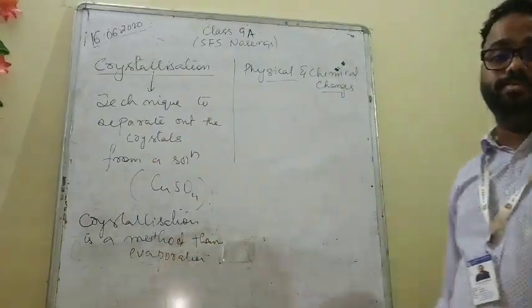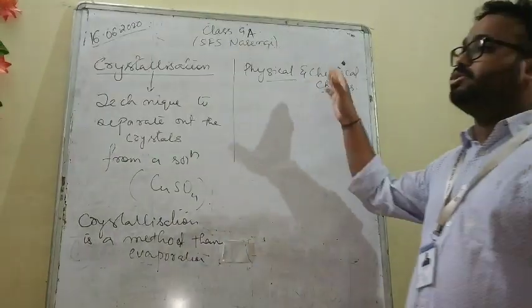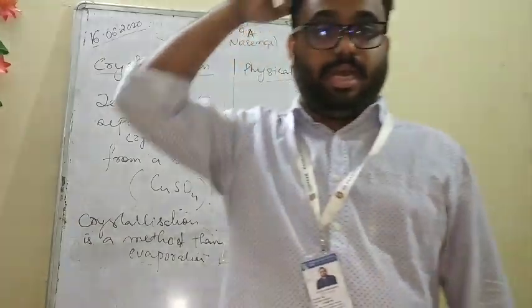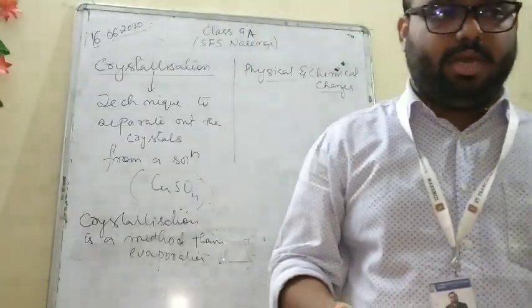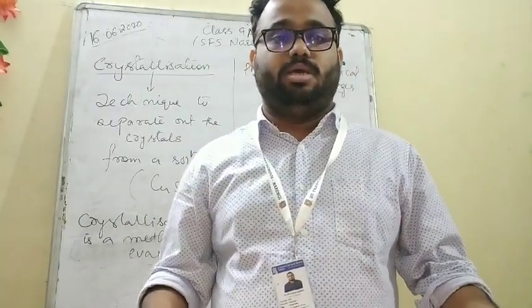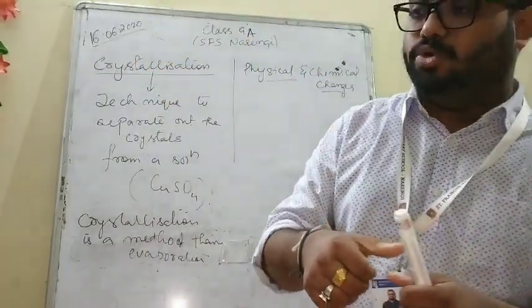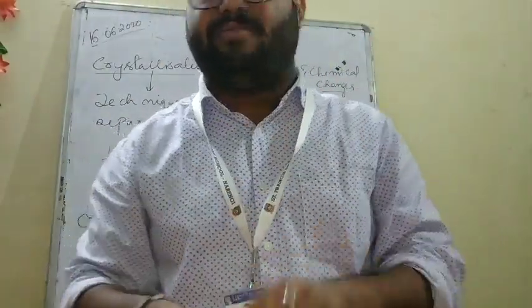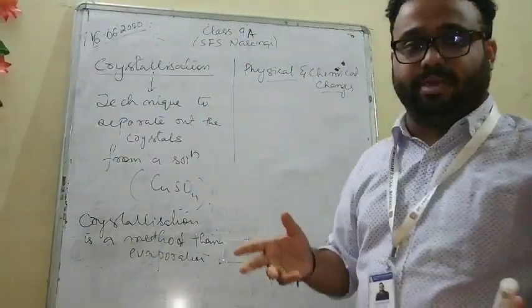The main topic which we are going to start today is physical and chemical changes. What do we call a physical change, and what do we call a chemical change? Suppose you break a pencil, or I break this marker. Have I done a physical change or a chemical change?